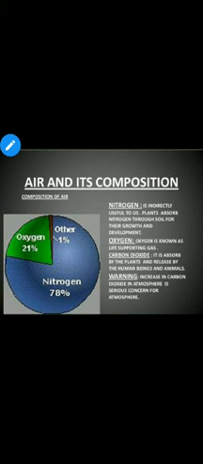Next, a very important factor in the composition of air is carbon dioxide. Now we all know green plants can make their own food. That is only possible because of the consumption of carbon dioxide. Green plants make their own food by the process called photosynthesis.